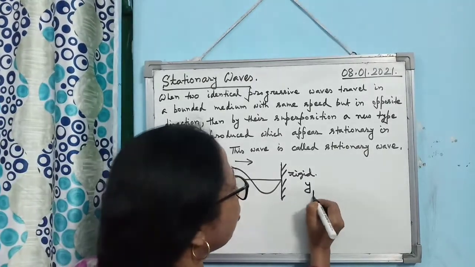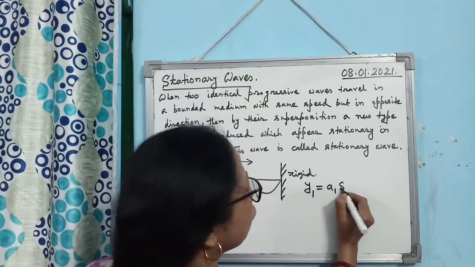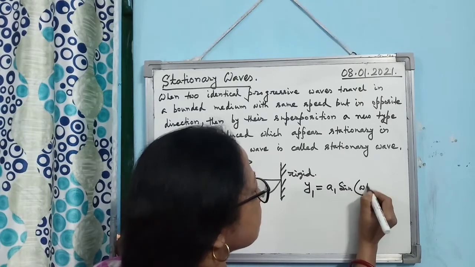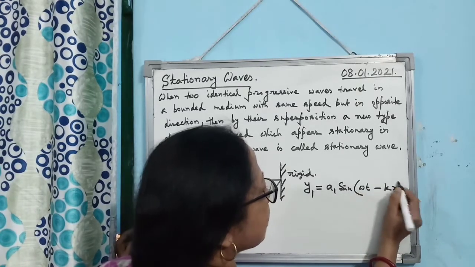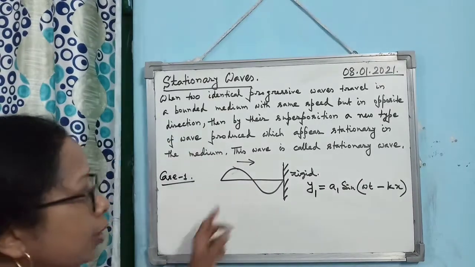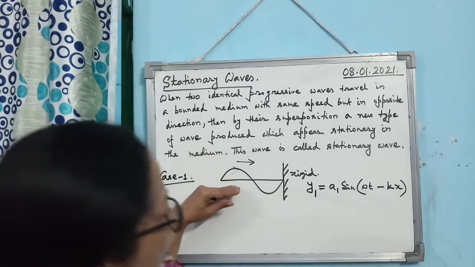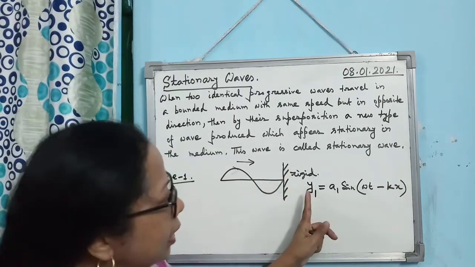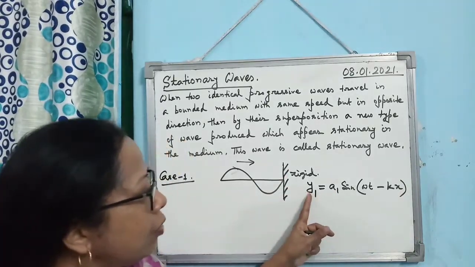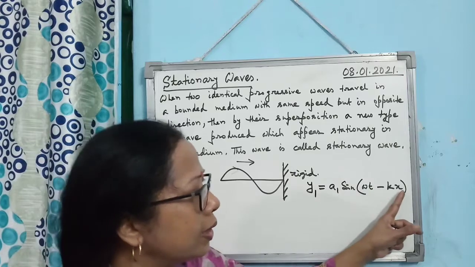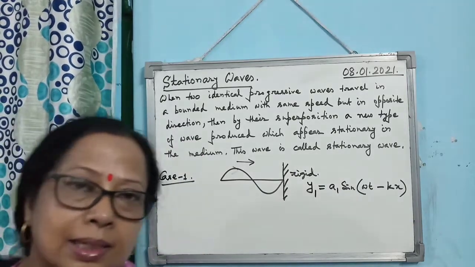So what will be the equation for propagation? It will be sine omega t minus kx. I hope you remember that when a progressive wave moves along the positive x-axis, the equation of the wave is given by y1 equals A1 sine omega t minus kx. Is that clear?